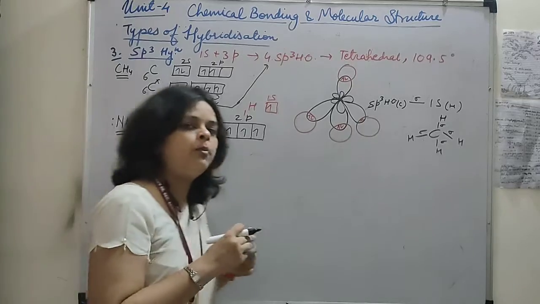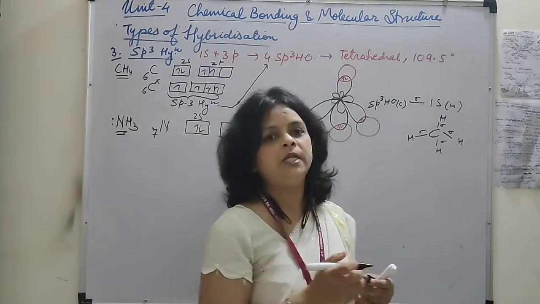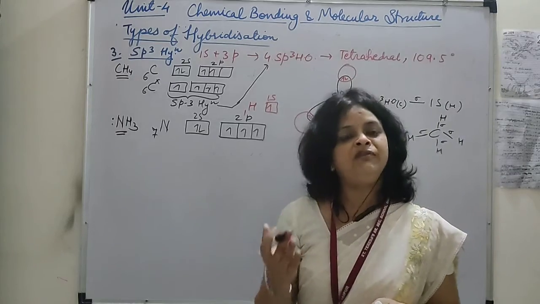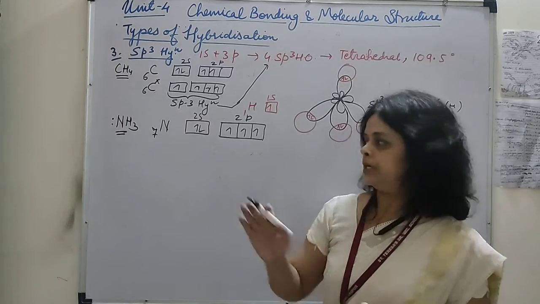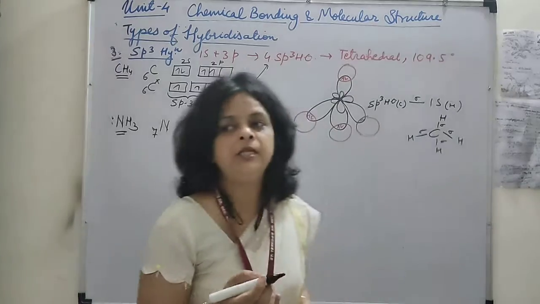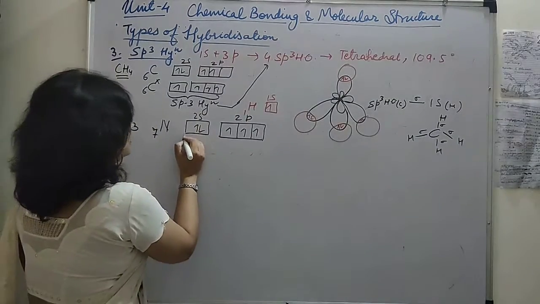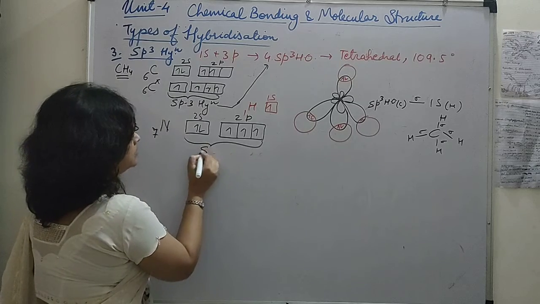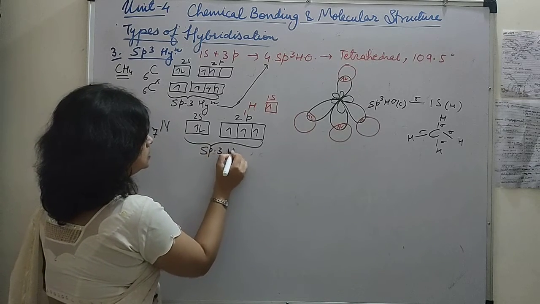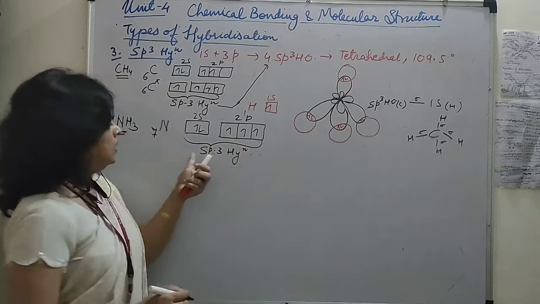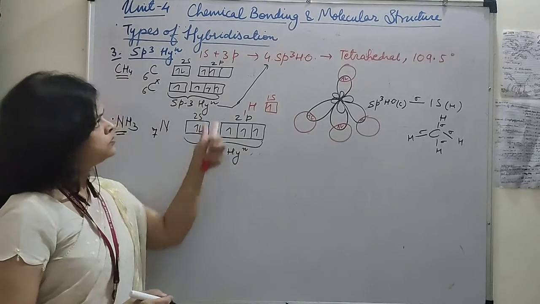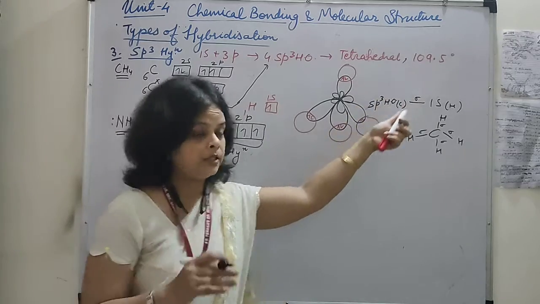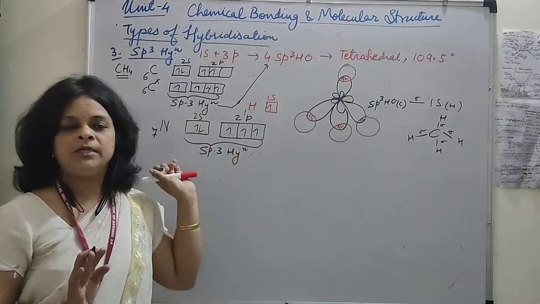And when I was telling you about the important conditions for the hybridization, I have told you not only the half filled but the fully filled orbitals can also participate. So this is an example. Let's see over here. 2s and 2p, they undergo sp3 hybridization. ठीक है, sp3 हाइब्रिडाइजेशन होगा, सेम 4 sp3 हाइब्रिड ऑर्बिटल्स बनेंगे. टेट्राहेड्रल होगा या नहीं होगा वो देखते हैं अभी. 4 sp3 हाइब्रिड ऑर्बिटल्स बनेंगे.